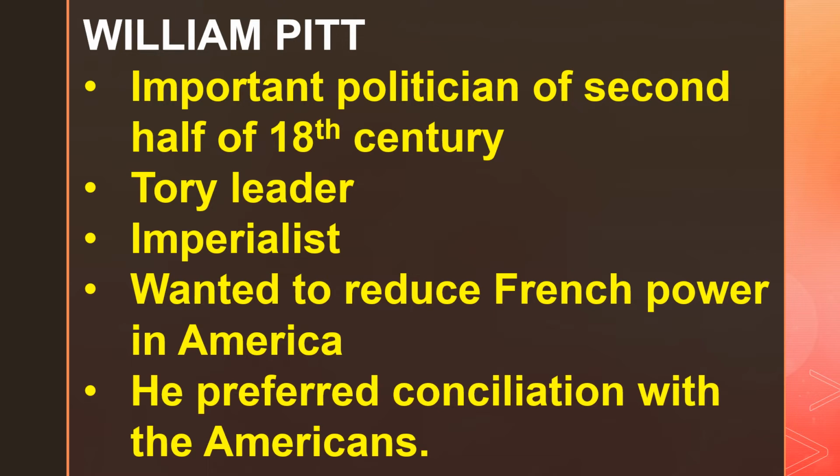So this guy, William Pitt, he was a supporter of the policy of imperialism and he wanted to reduce French power in America. America was under the control of the English and the French, and they had a number of wars, and finally the French were driven out and it was under English control. But then the American War of Independence was fought and the English were driven out. So William Pitt wanted to reduce French power in America, and that is why he followed a policy of conciliation with the Americans. That means agreeing to their demands, keeping them happy.